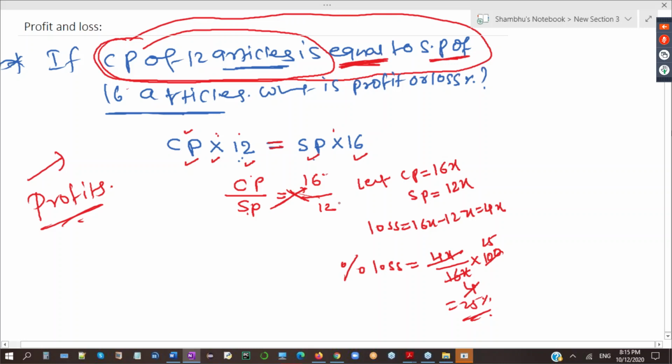SP is multiplied with 16, so 16 is the numerator, denominator is 12. You can see then CP is 16x, then SP will be 12x. Because CP is bigger, loss is 4x, then percent loss, you have the formula loss by CP into 100. Yes, Keshav, you can use that formula exactly.